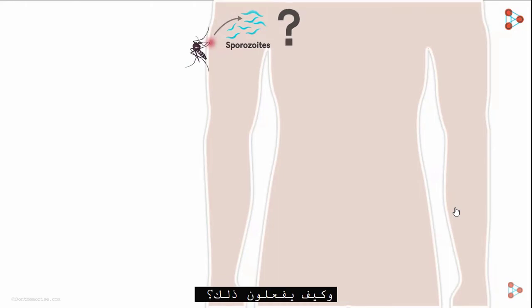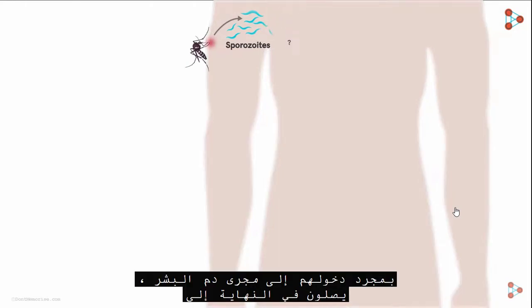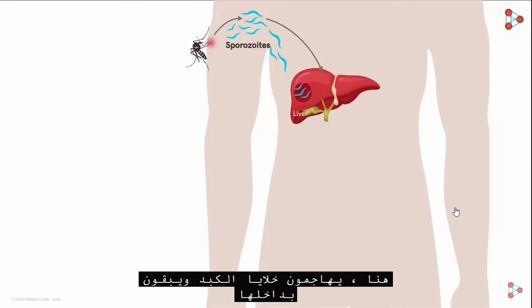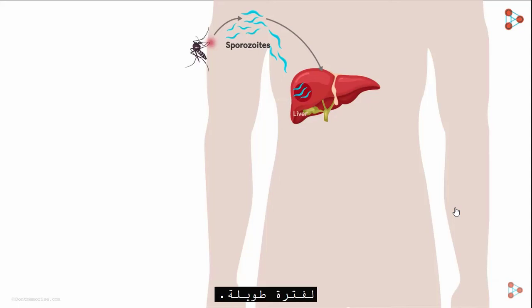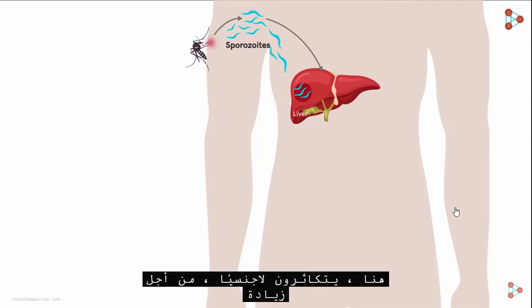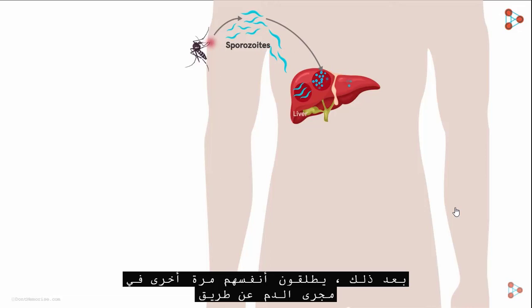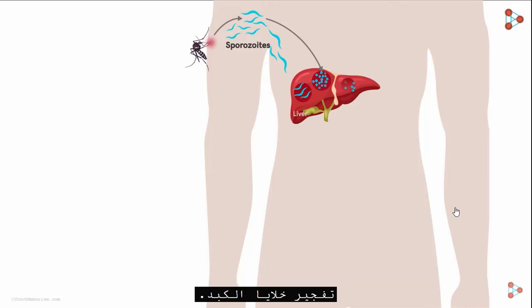And how do they do that? Once they enter the bloodstream of the humans, they eventually reach their target, that is, the liver. Here, they attack the liver cells and stay inside them for quite a long time. They reproduce asexually in order to increase their number. After that, they release themselves back into the bloodstream by bursting out the liver cells. The form in which they are released into the bloodstream is known as the merozoites.